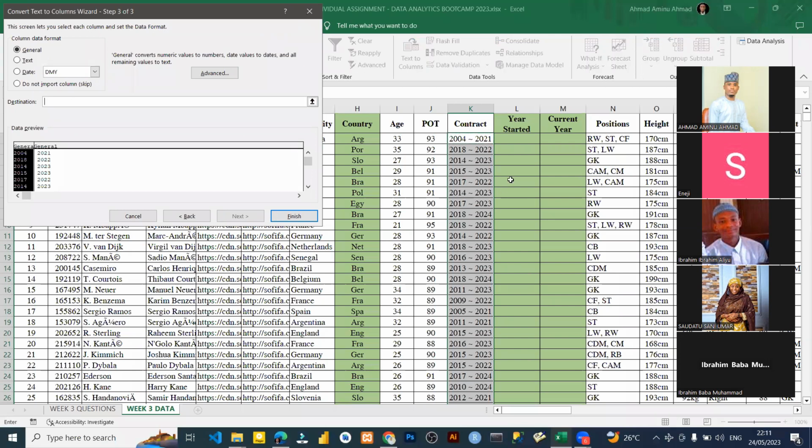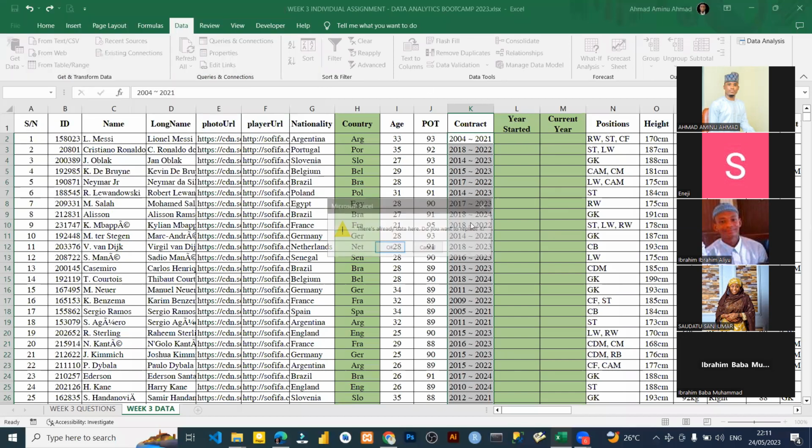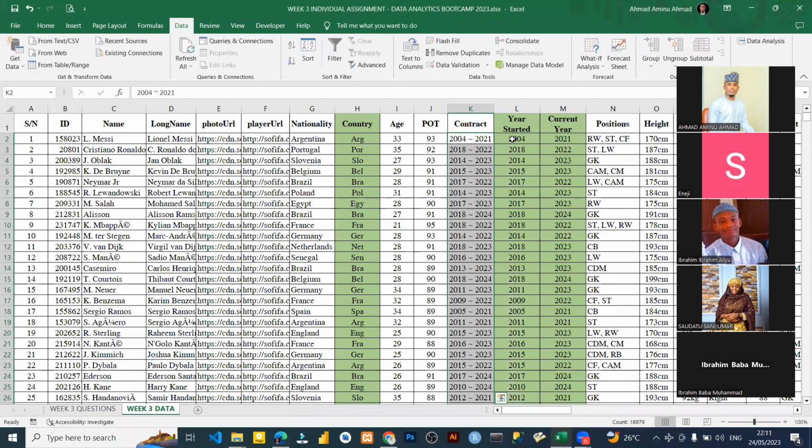Because what I want is for it to start at this fresh column, because I created year started and currently. When you click on finish, it will ask you, just click OK. 2024 is here and 2021 is here, as started. So I think that's all we are going to do today.